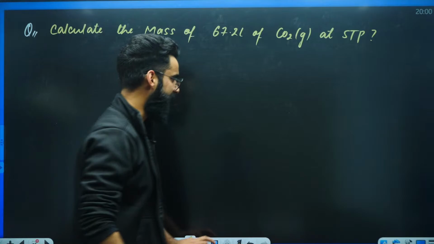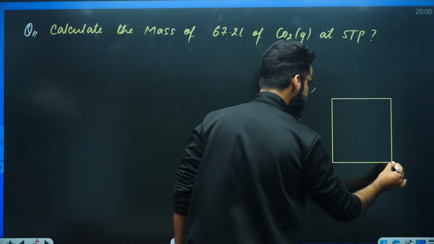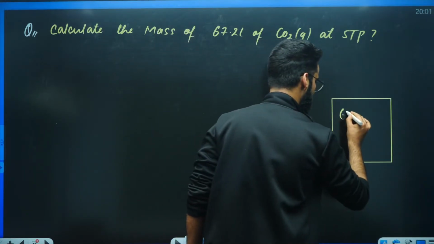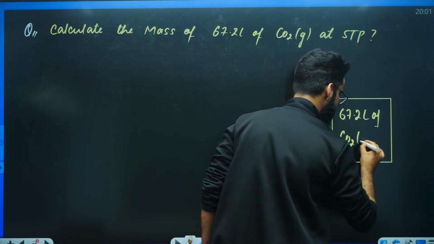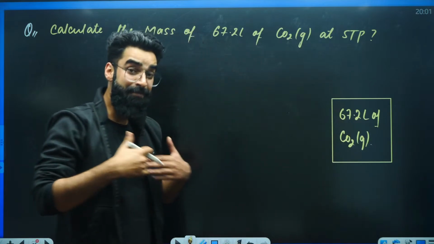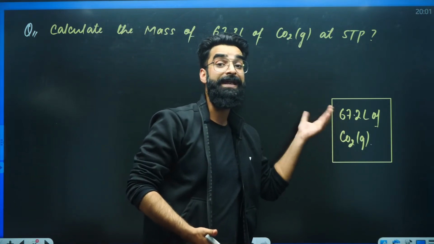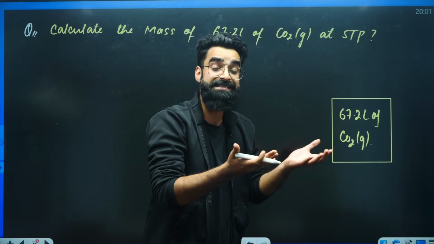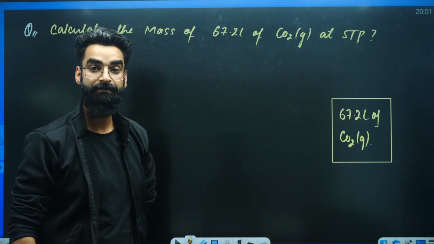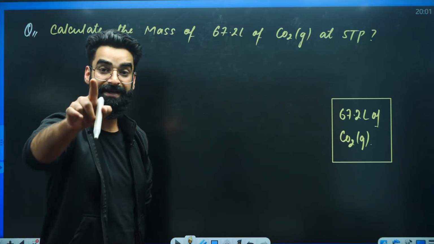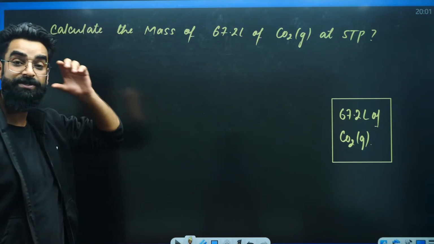What does it mean? It means you have got a container, and in the container you have got 67.2 liters of carbon dioxide which is present at STP. I am asking you, what will be the weight of it? Will you be able to solve this? My dear students, how are these sort of questions to be solved?